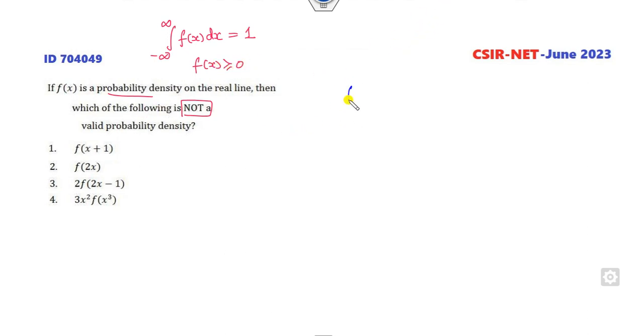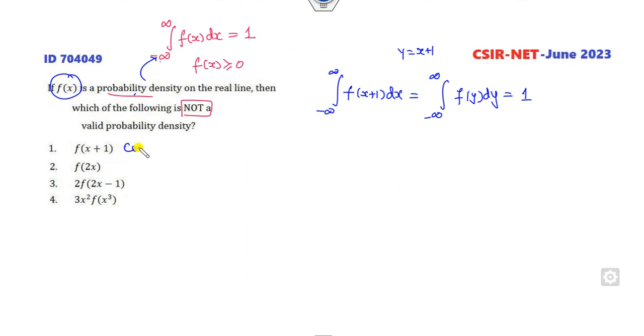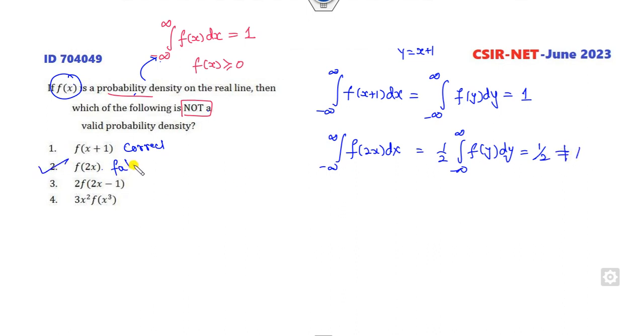So look at the first case. If I integrate this, I take y equal to x plus 1, so the limits become the same. This is the integral of f of y dy, and this is a PDF, so this condition is satisfied. This is 1, so this is a correct statement. Next, f of 2x dx gives half. If I consider 2x as y, this is 1 half, which is not equal to 1. So this is the false statement.